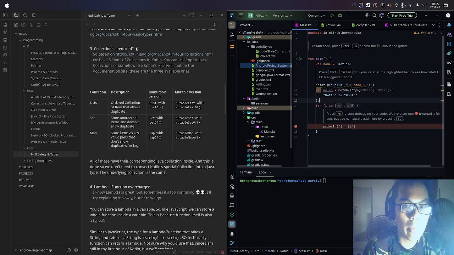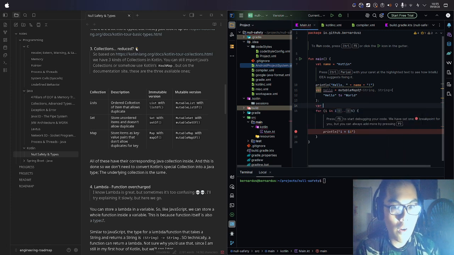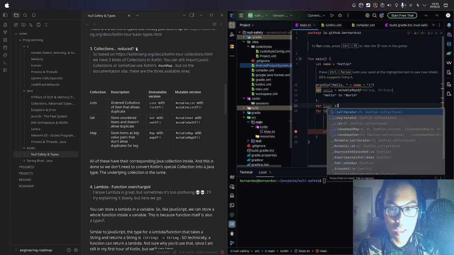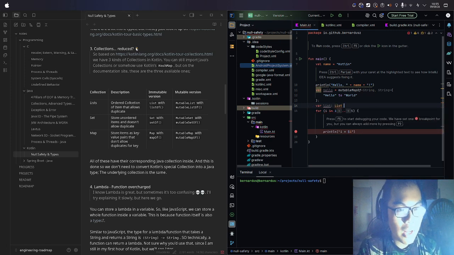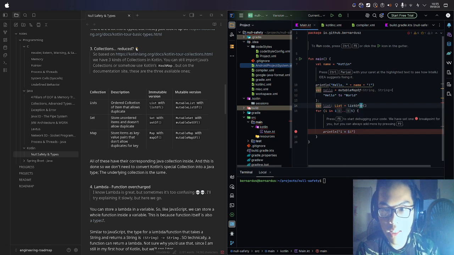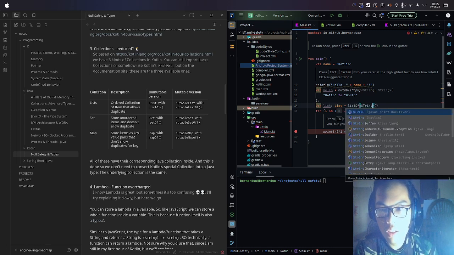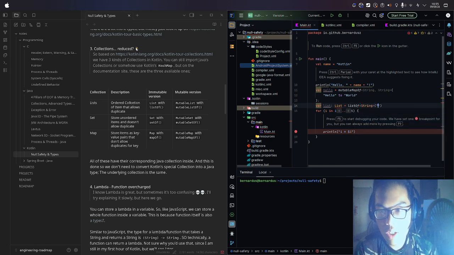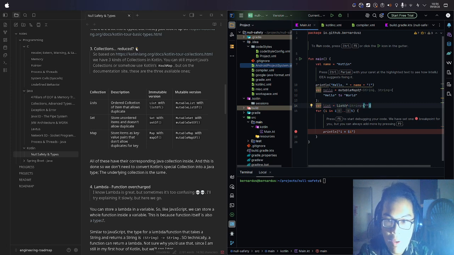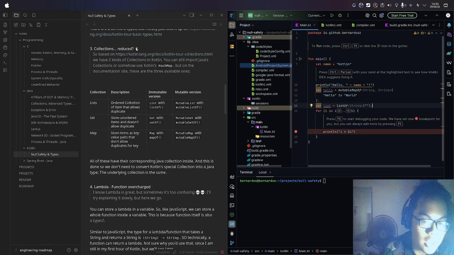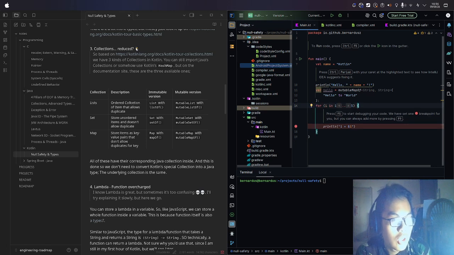So what do I mean by the mutable version? Let's say var, this is a list. This is the type, right? List. But then to create that, we need listOf string. So now we can have this. We actually do not need to write the type. So yeah, this is type inference in action. To create the collection, we use the of function in this case in Kotlin. So the mutable version is mutable list with mutableListOf.